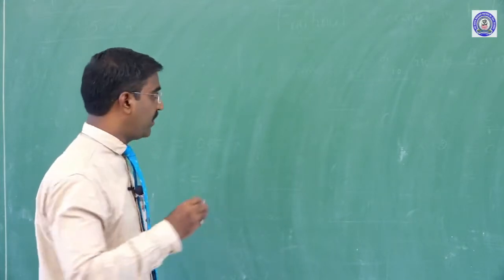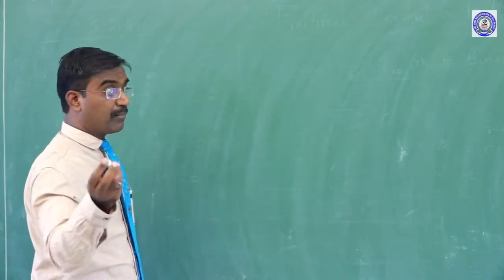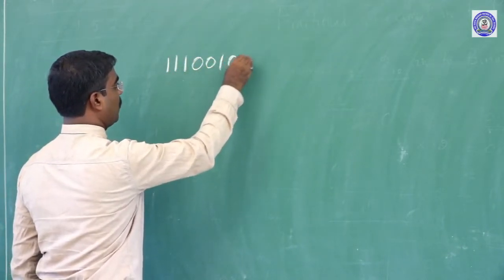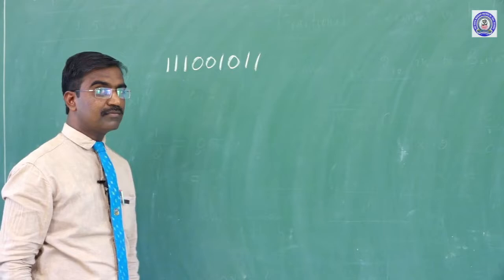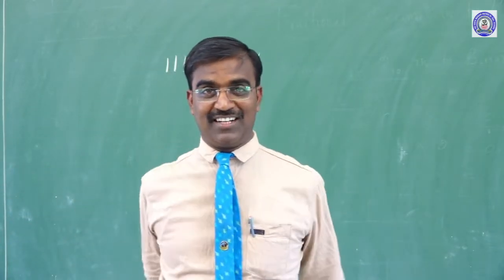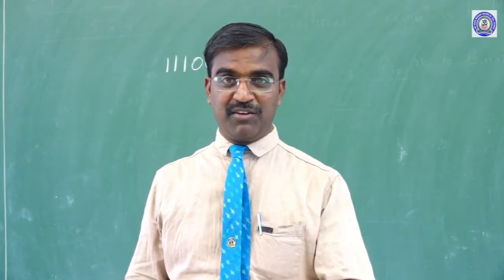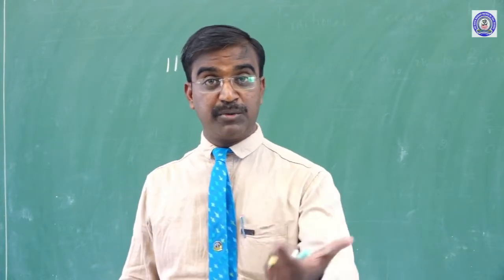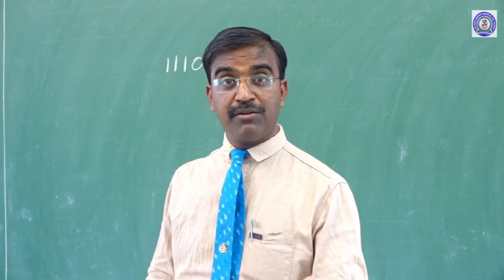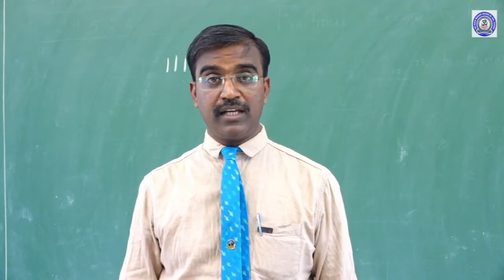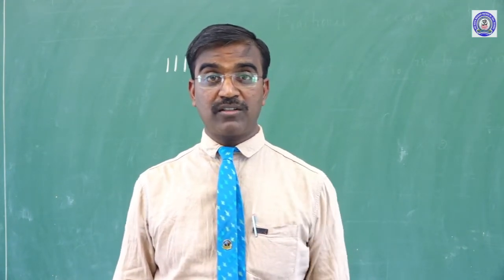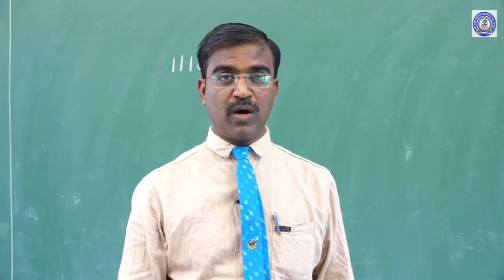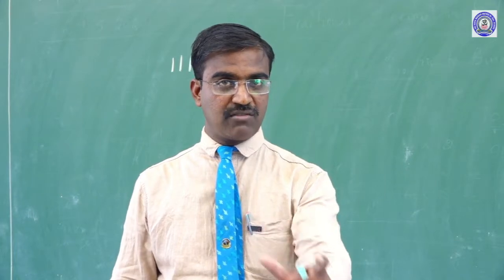Suppose in the computer's binary format, your phone number is 111-001-011. In the future, remembering this would be very difficult for us, but in the computer, they follow binary format every time. That is why the computer is a hero. Why? Because it knows only two things, zeros and ones: one is true and zero means false.